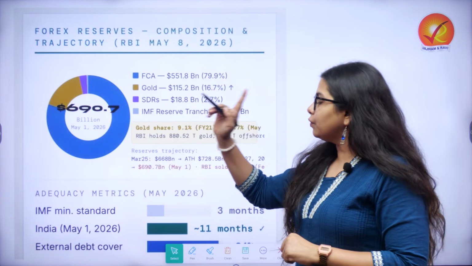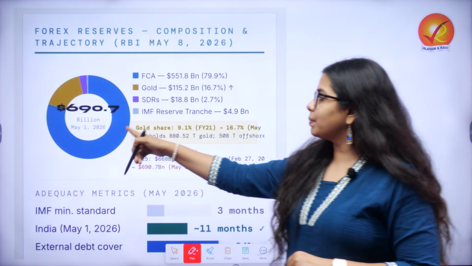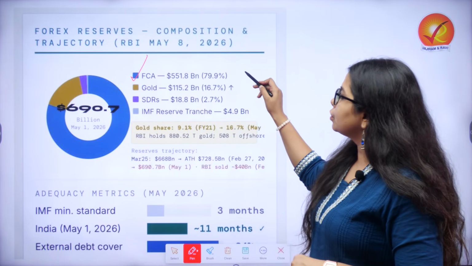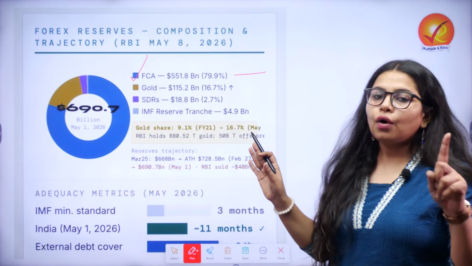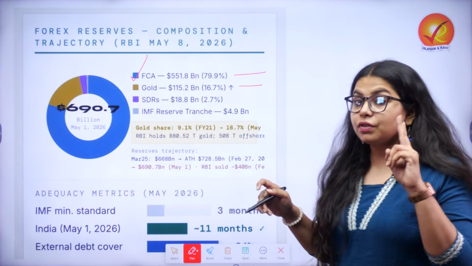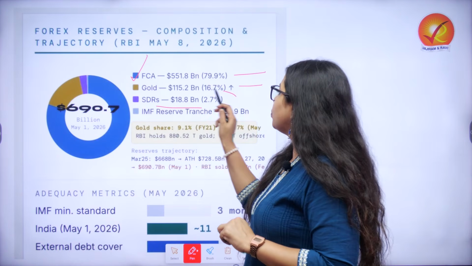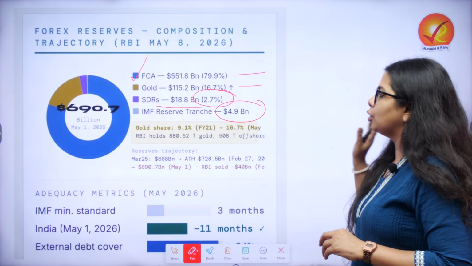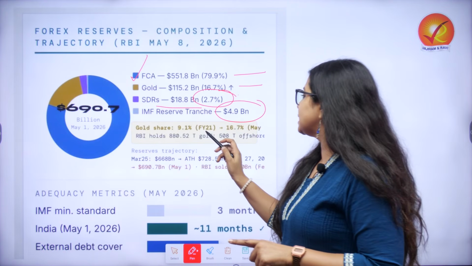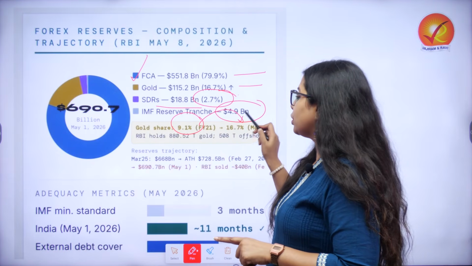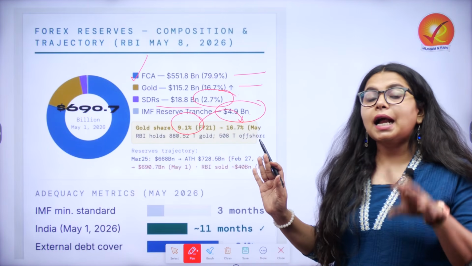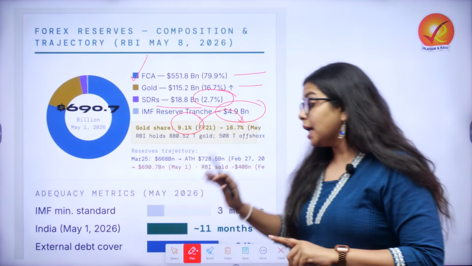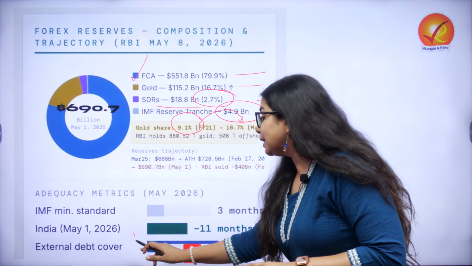When we are talking about the forex reserve, if we look at the split, it can be represented through a very simple pie chart where we clearly see foreign currency assets contribute somewhere around 79.9% of forex reserves, gold 16.7%, which has increased recently, SDRs 2.7%, and IMF reserve tranche is only $4.9 billion here. Gold share has increased from 9.1% to 16.7%, and the minimum standard set by IMF for import cover is 3 months, and India stands strong at 11 months.